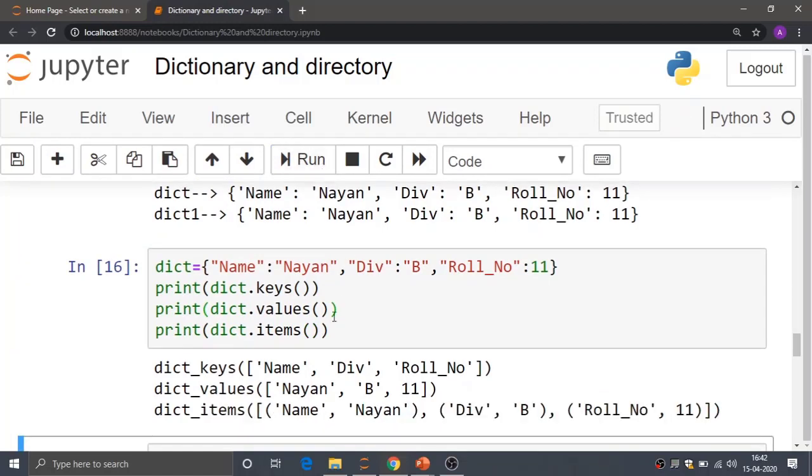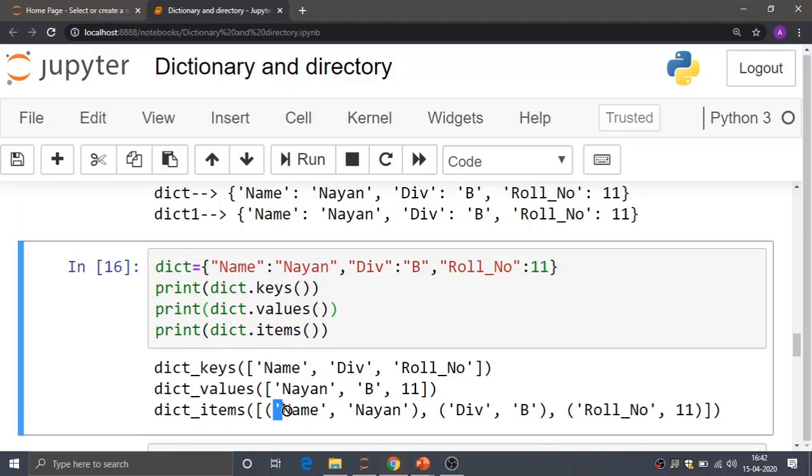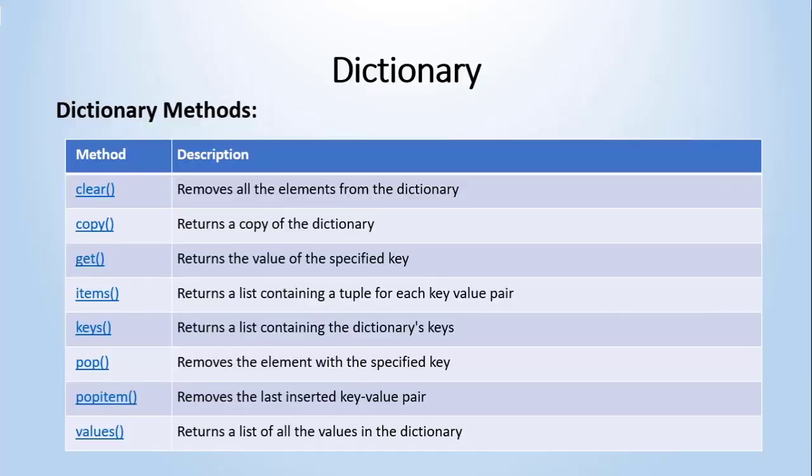If I run this, it is giving me the tuple that contains the name and the key and value pairs. Okay, so the keys method will return all the keys from that collection, values will return the values of that particular collection, and items will return all the items, the key value pairs, from that collection, that is the dictionary over here.